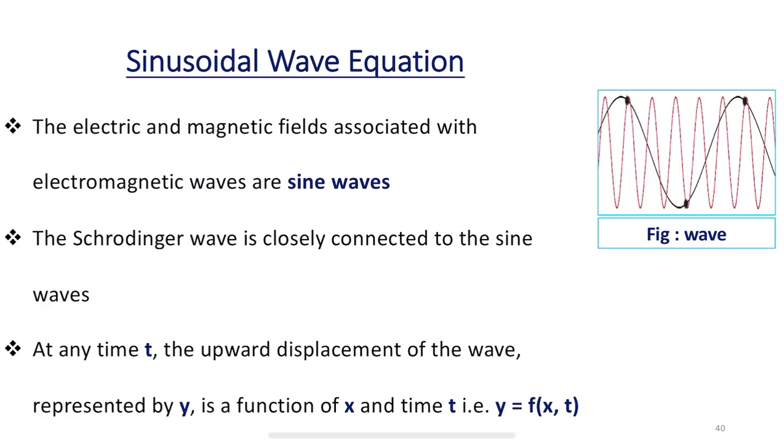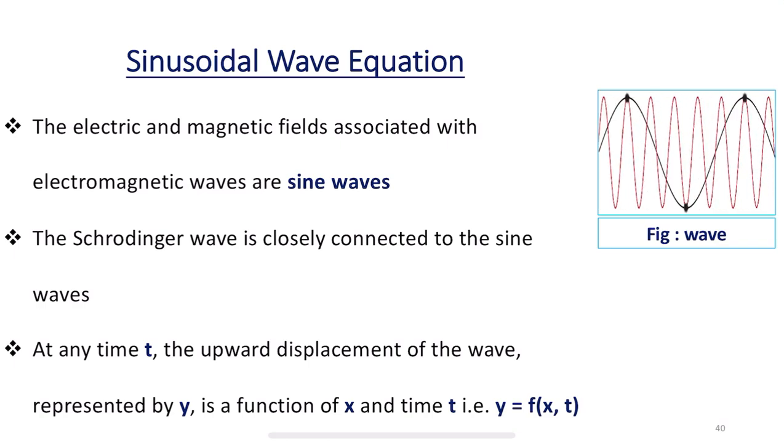Now let us consider the motion of a wave in a particular direction, say towards the x axis. At any time t, the upward displacement of the wave is represented by y.